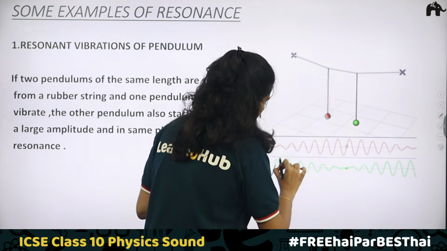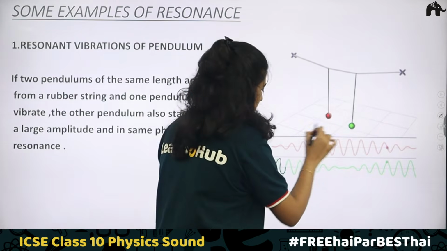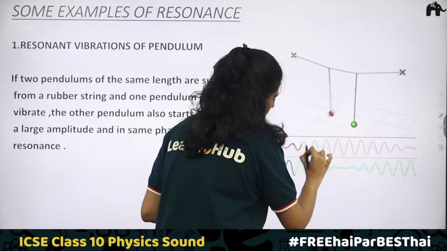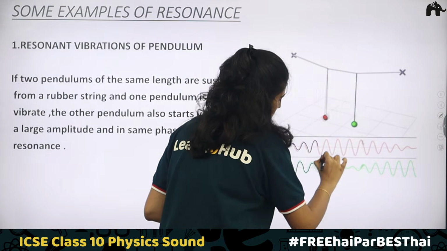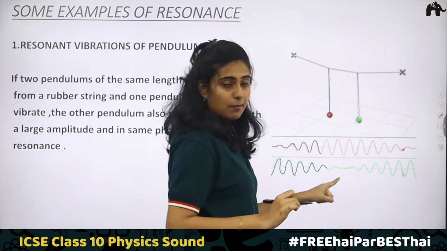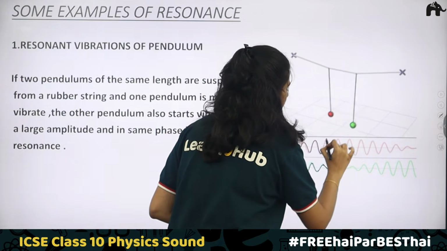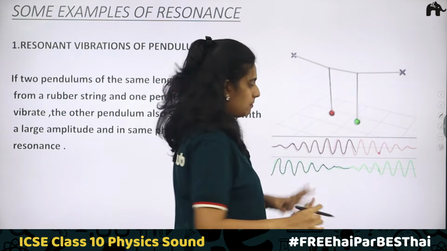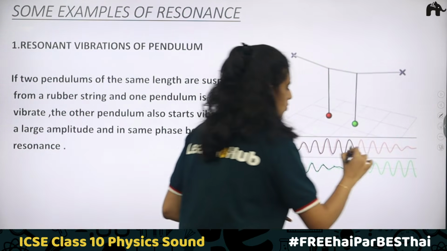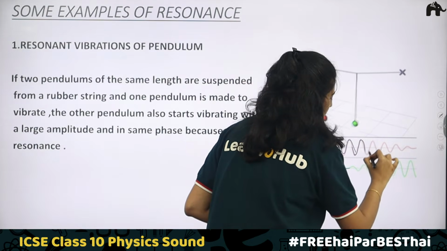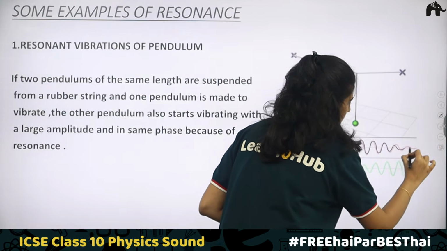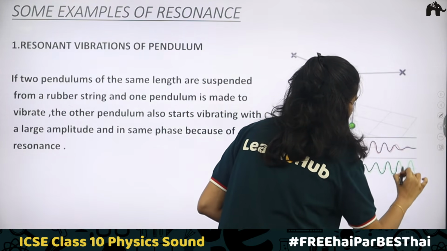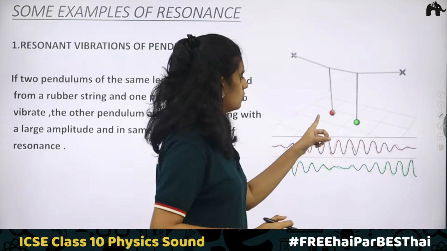You can see that if here we have maximum amplitude for B, then A is having minimum amplitude. At some points, the amplitude becomes the same. Here they are almost the same. Here the amplitude of B is decreasing and that of A is increasing. When A becomes maximum, B will become minimum, that is, B will stop. Again, the amplitude of A is decreasing and A will come to a stop, and the amplitude of B is increasing and B will have the maximum amplitude. So just check this.